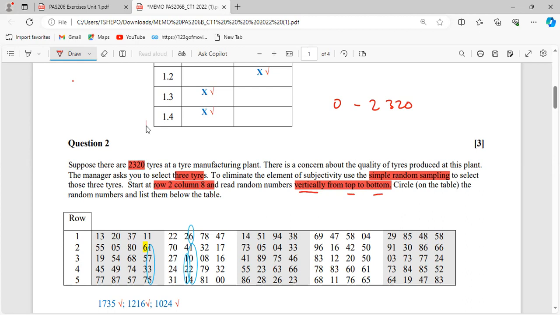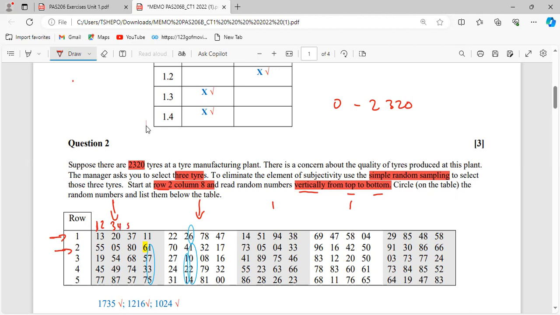We're going to start at row number 2. This is row number 1, and this will be row number 2, right? And then which column are they talking about? They are talking about column 8. Don't read your columns like this: this is column 1, this is column 2, column 3, column 4, 5. You're going to get it wrong. That's not how we read these columns. We're going to take the numbers, one line individually. How many columns do we have? This is the first column, the second column, the third column, the fourth column.